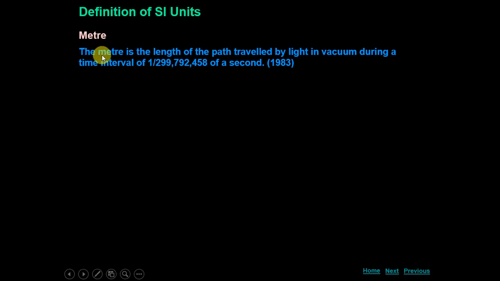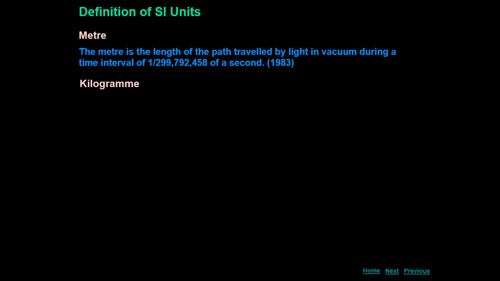That is the definition of meter. So this is the length of the path traveled by light in this much time. This is a very small duration of time. So in this duration of time, the length of the path which is traveled by light is called 1 meter.